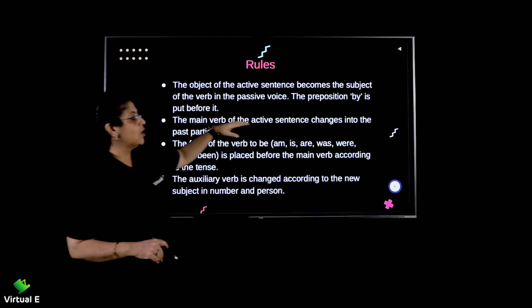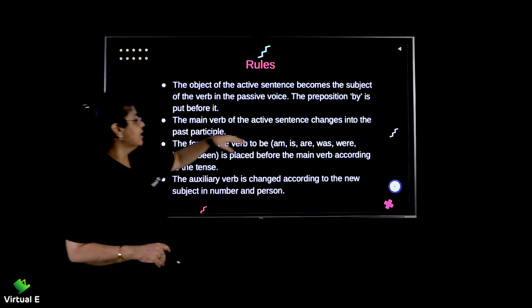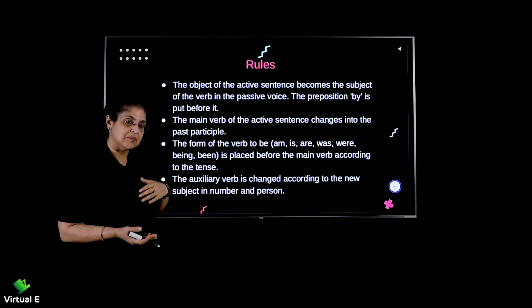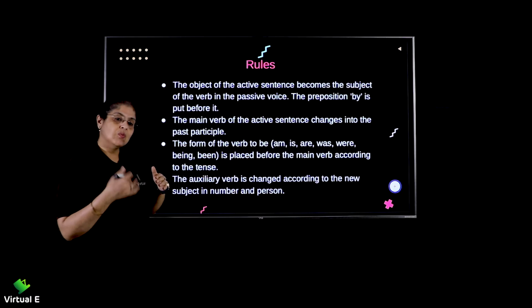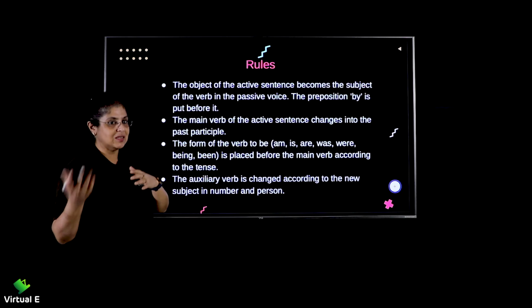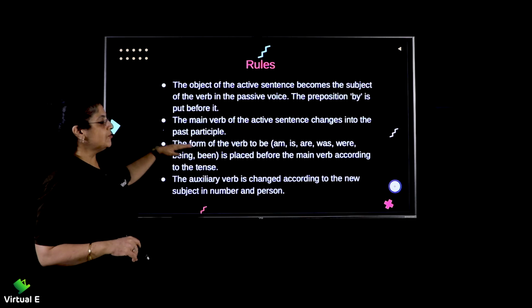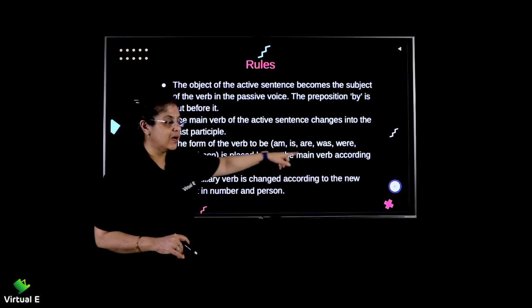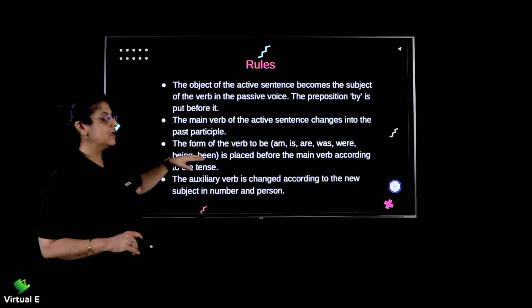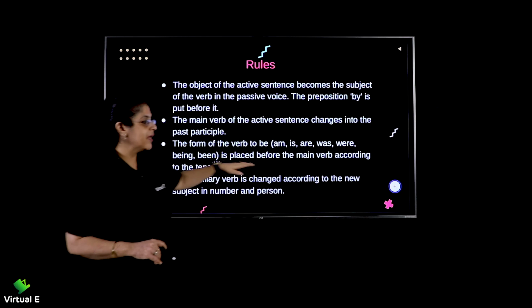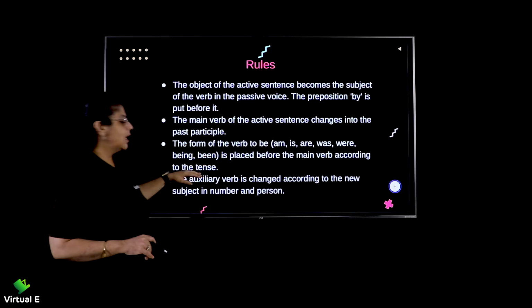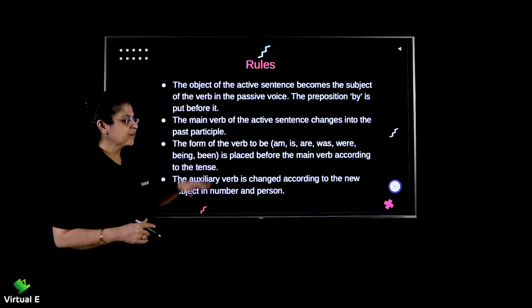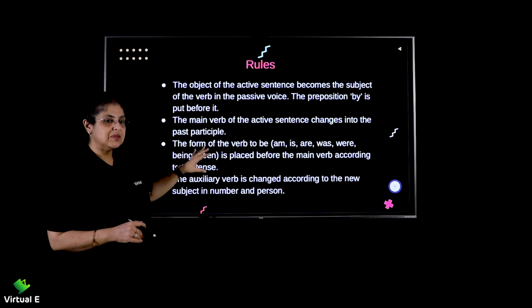The main verb of the active sentence changes into the past participle. So now killed is there, was killed remains, that's the past participle. The form of the verb to be, that is is, am, are, was, were, being or been, is placed before the main verb according to the tense. Just remember this, keep this in your mind.